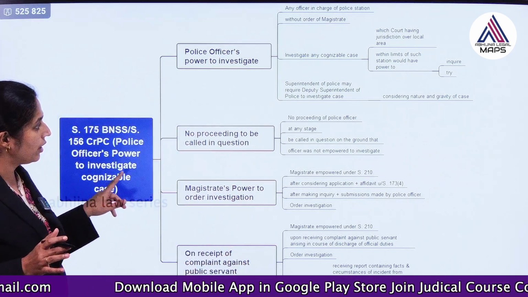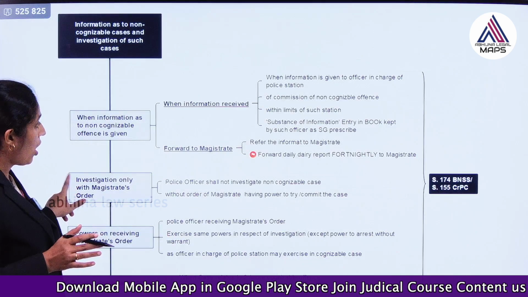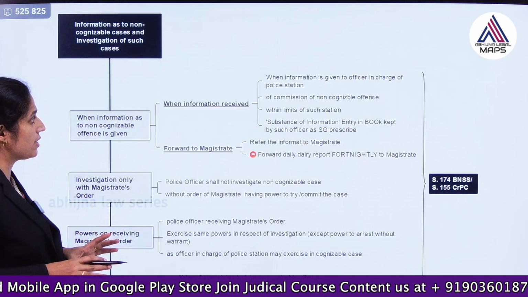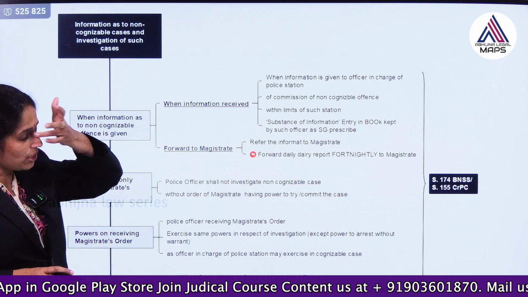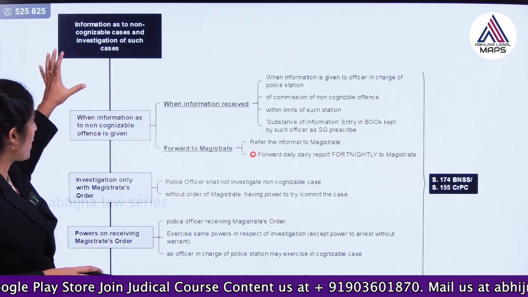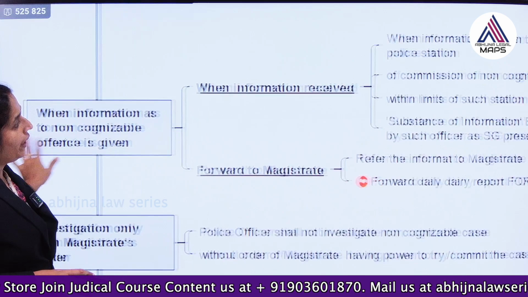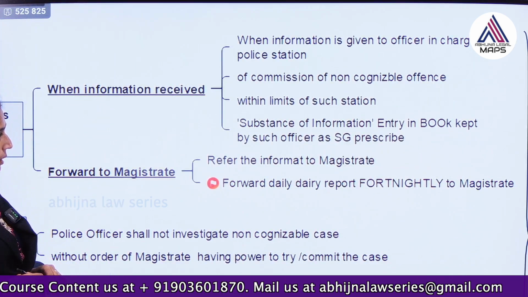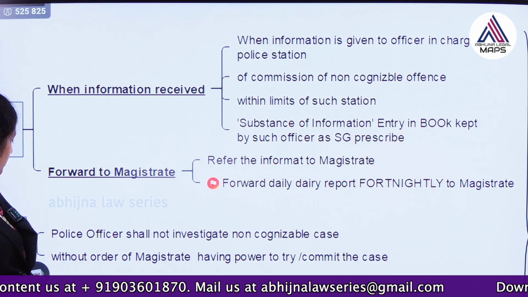So, we have learnt what is done in cognizable offence, and when it comes to non-cognizable offence, it is regarding information and investigation both. So, section 175. Whenever there is information as to a non-cognizable offence, then what will happen?